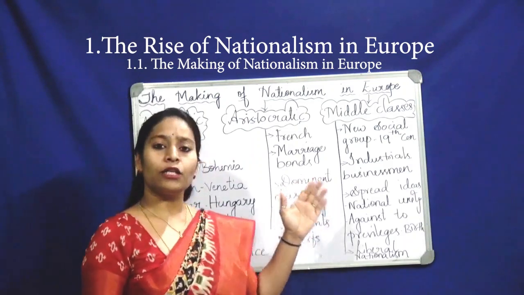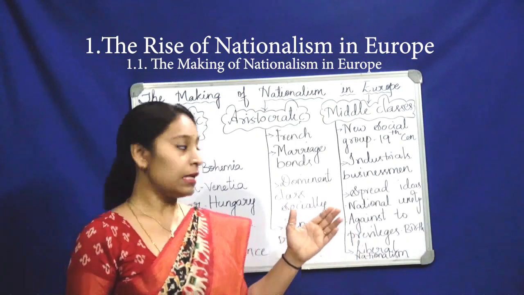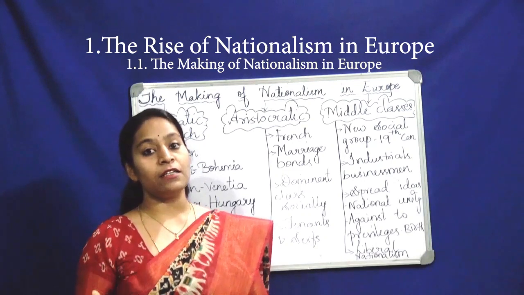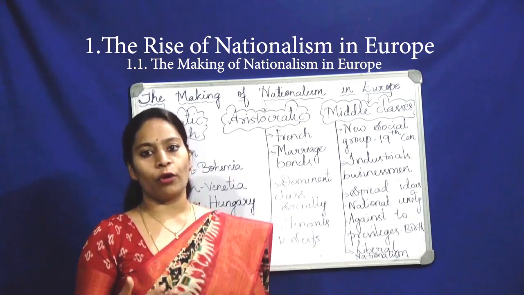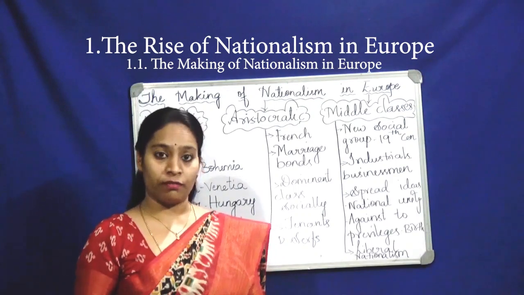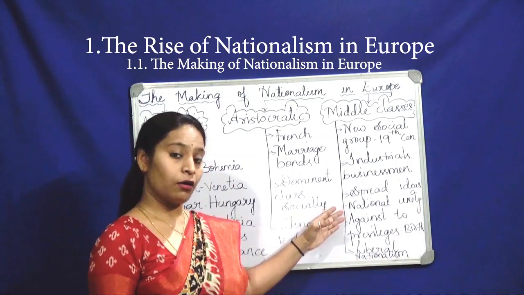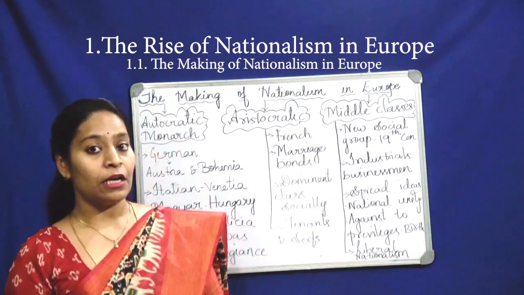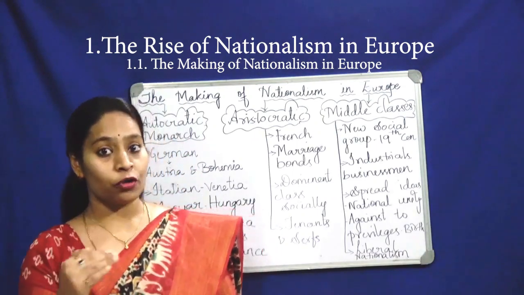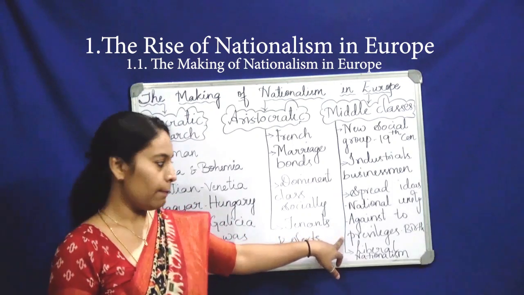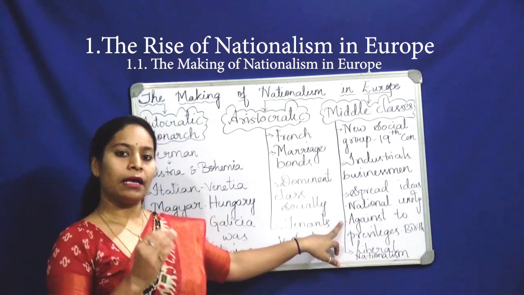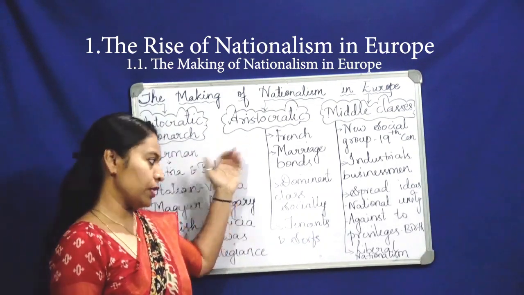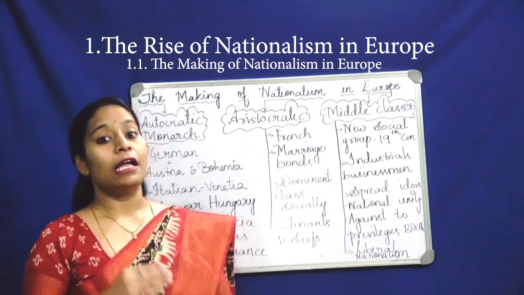Like this, the educated elites or educated middle class spread ideas of national unity. They were inspired by the ideals of the French Revolution. Intellectuals like Voltaire and Rousseau, as in the French Revolution, made the middle class people aware about national unity. If there is unity among the middle class, it is very easy to stop the privileges on birth. These middle class people were against the privileges provided to the autocratic monarch and aristocratic. That led to liberal nationalism.